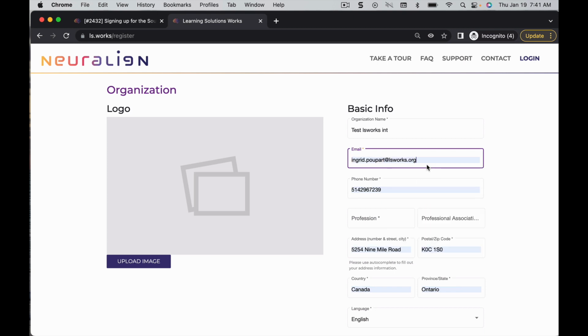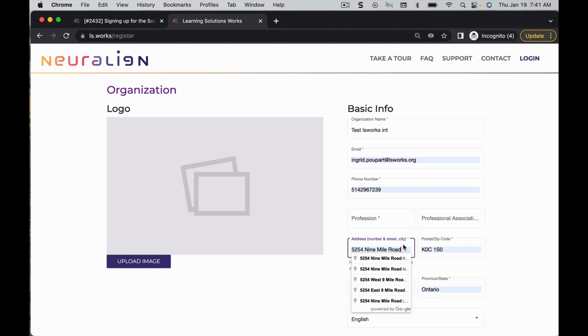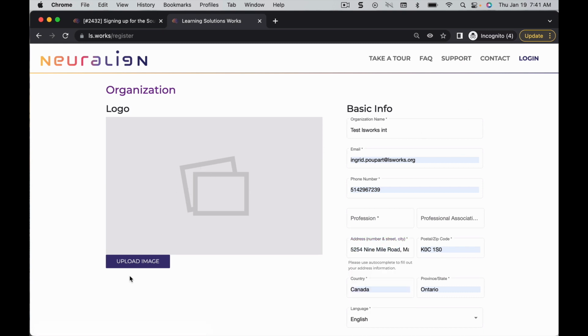If you do autofill, it's important for the address that you pick, that you redo it so that you're taking the autofill from Google. Upload your logo if you have one.